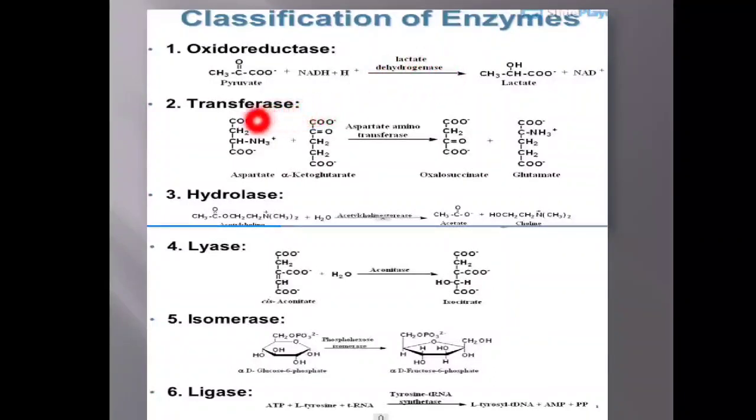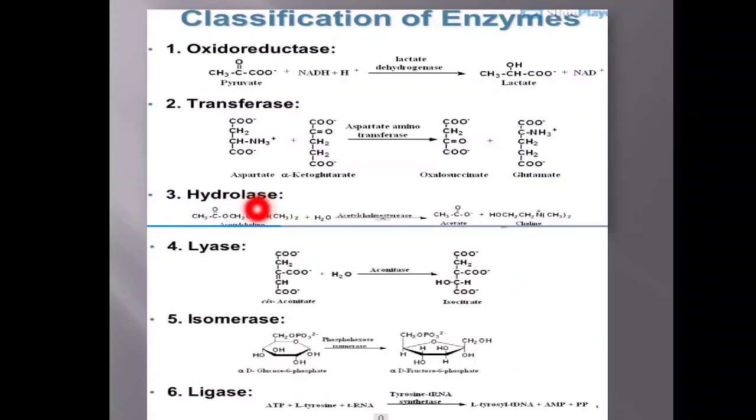The next is the transferase. This is aspartate amino transferase. You can remember this. So the amino group from the aspartate is transferred to the alpha keto glutarate. It becomes a glutamate, and this enzyme is involved in the transfer of an amino group from one substrate to the other substrate.